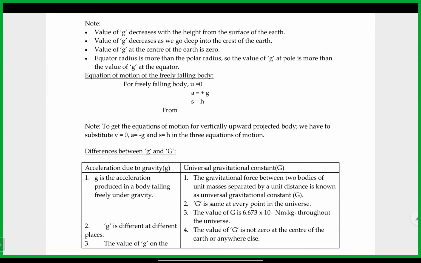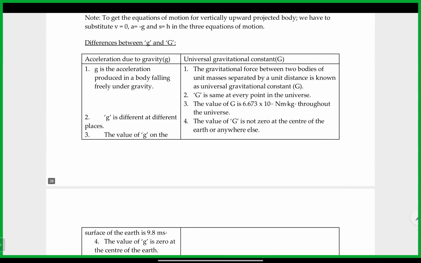Here, similarly, the differences between small g and capital G. Small g is the acceleration produced by a freely falling body under gravity, whereas capital G is the gravitational force between two bodies of unit mass separated by unit distance. Already yesterday we defined capital G.